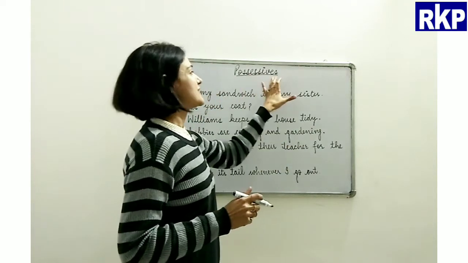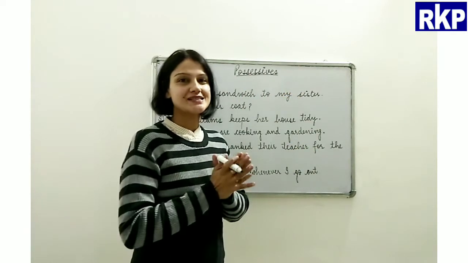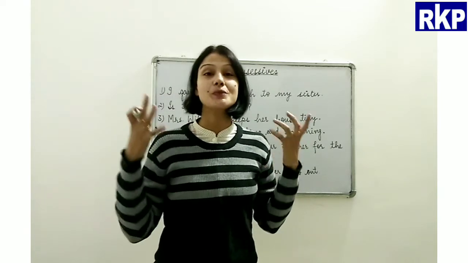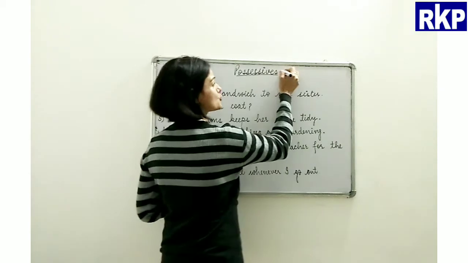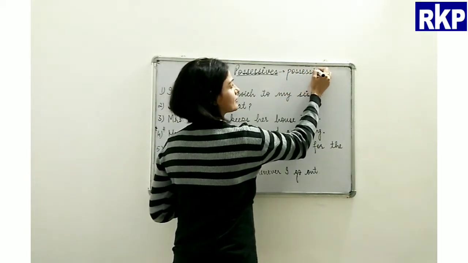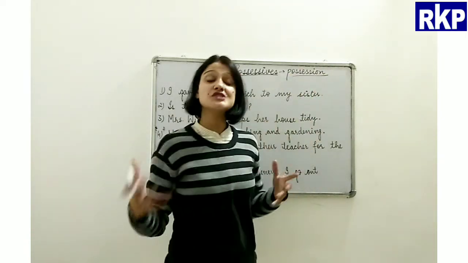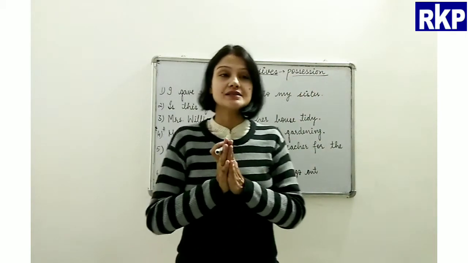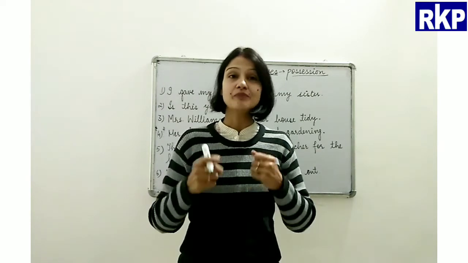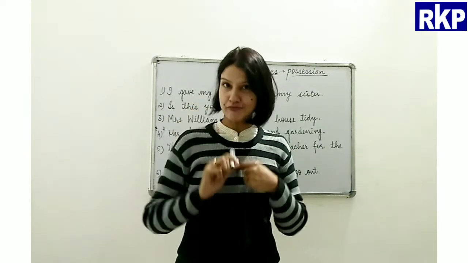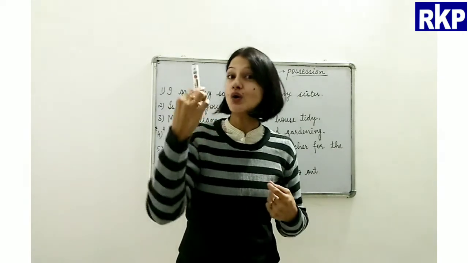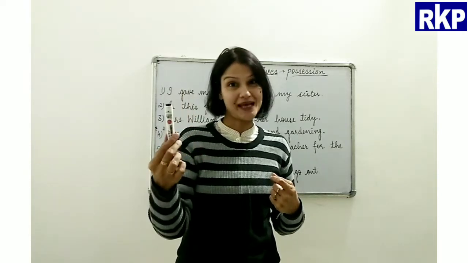Okay, so we have possessives. As the name suggests, possessives, these are the determiners which show possession. Now, what is possession? Possession is ownership of something. For example, if this pen is mine, I am the owner of this pen.